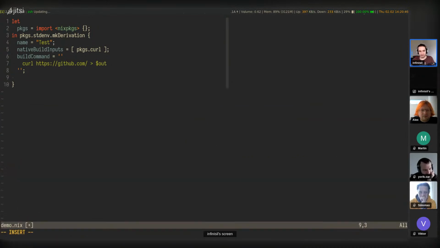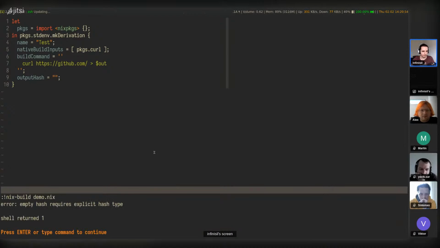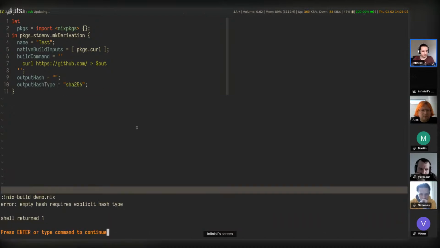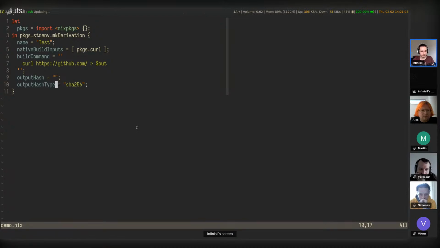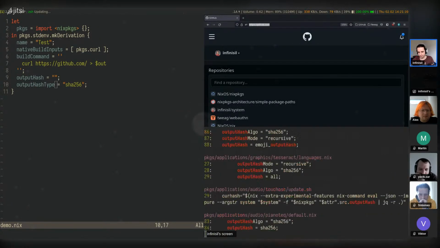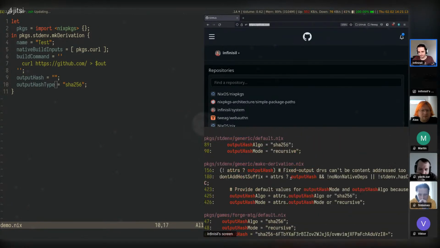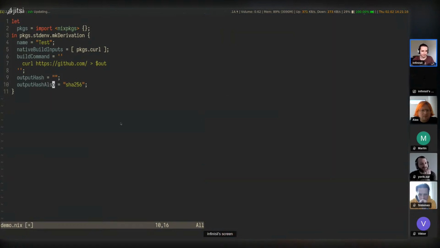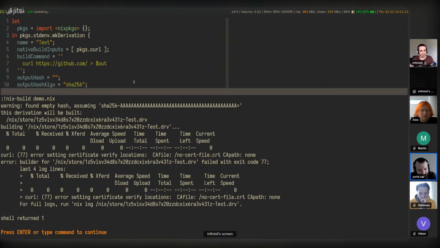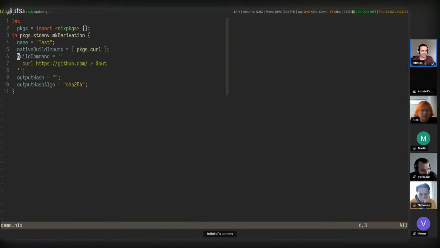And so now let's provide an output hash. So let's set this to empty. I believe this might already work. Empty hash requires explicit hash type. Okay, put hash type, I believe. Output hash. Hold on, output hash. Okay. I think we should change that error. Yes, definitely.